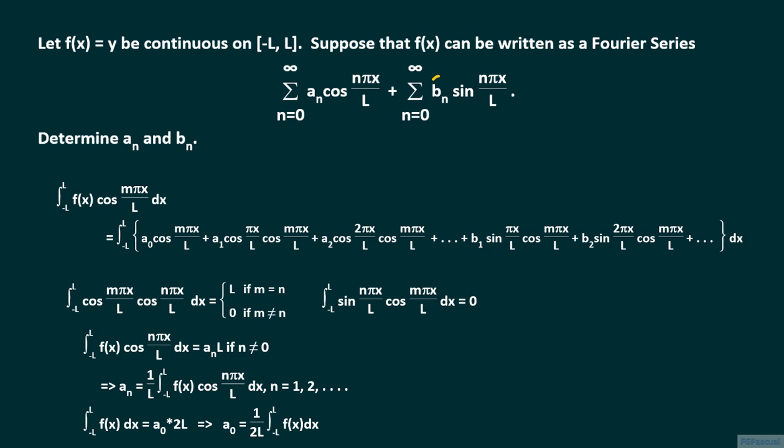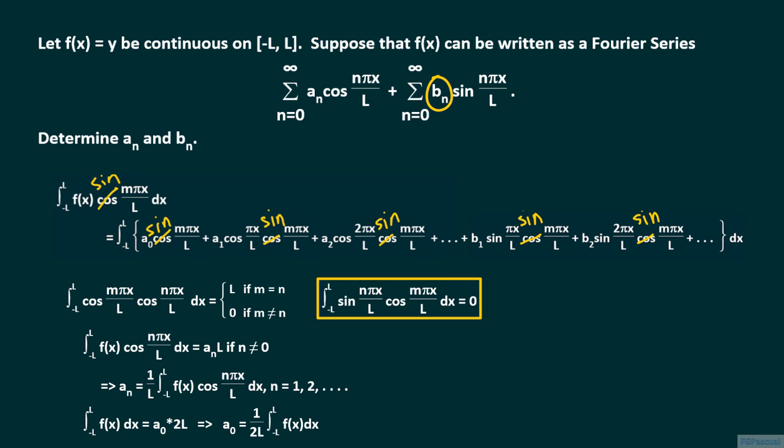For deriving the formula for the b sub n's, instead of multiplying by cosine m pi x over L, which we did when we derived the formulas for the a sub n's, this time we multiply by sine m pi x over L. Each a sub n is now attached to a product of sine and cosine.